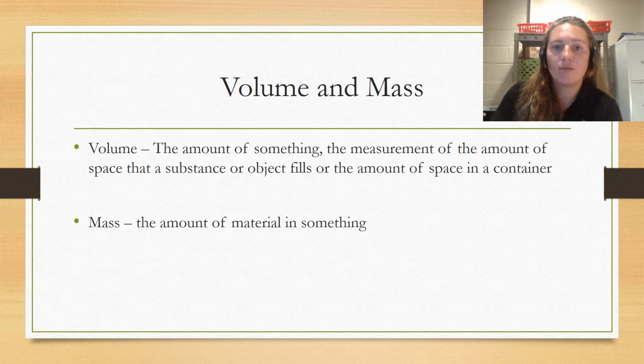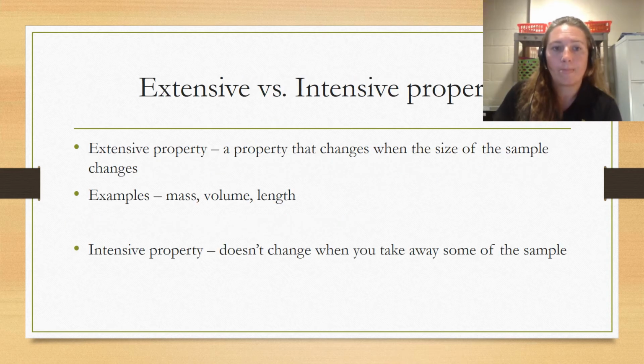As you can see, volume and mass talk about the amount of something or the measurement of how much space it takes up. That's volume. Volume is how much space it takes up. Mass is how much material is in it. So if you think of it that way, I think of liquids and solids. Mass is like how much you weigh or how much space you take up as a person. Volume is how much can fill in a container, how much space could be filled up.